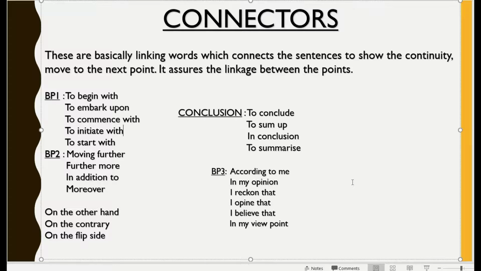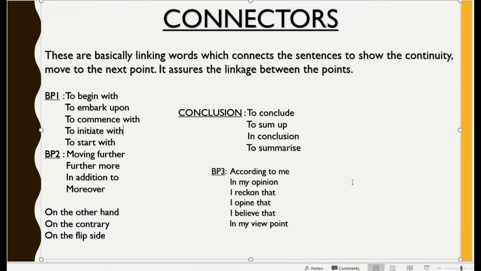Now I have told you that we will be writing body paragraph 3 in which question type? That one, that is discuss both views and give your opinion. And in body paragraph 3 you will be giving your opinion. So it is my opinion or your opinion, so the connectors would be accordingly, that is according to me, in my opinion, I reckon that, I opine that, I believe that, in my viewpoint. In between I have written 3 after which I have put that, so automatically a comma will not come after them. The other 3, that is according to me, in my opinion, and in my viewpoint, can have a comma and that depending upon you.